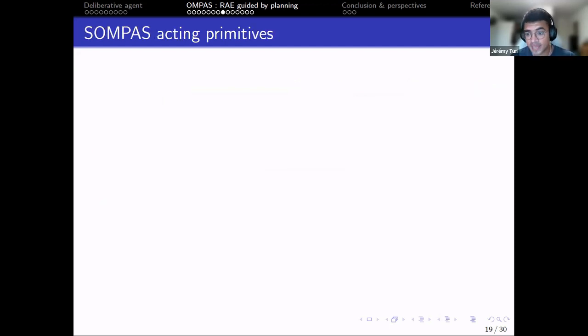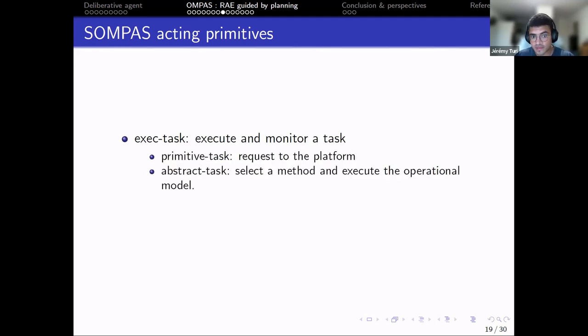OnPass is also an acting language, and today I will present some acting primitives that interest us in the present matter, like exec-task to execute and monitor a task. For example, if it's a primitive task, it will request to the platform the execution of a command. And if it's an abstract task, it will select a method and execute the operational model. And we have state, which returns the value of a state variable.